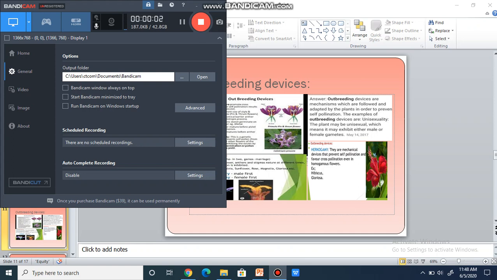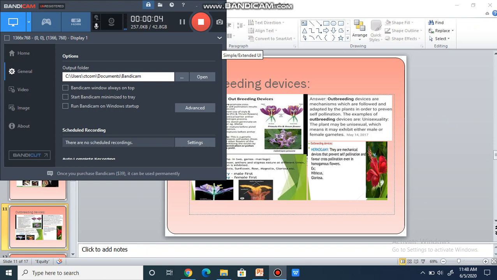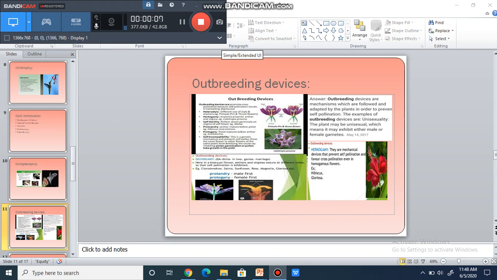Hello. So, children, we were discussing the outbreeding devices. We were discussing hercogamy. Remember, in plants, natural physical barriers are present between the two sex organs, and they avoid contact of pollen with the stigma of the same flower. So, children, due to physical barriers, self pollination is avoided, thus favoring cross pollination.